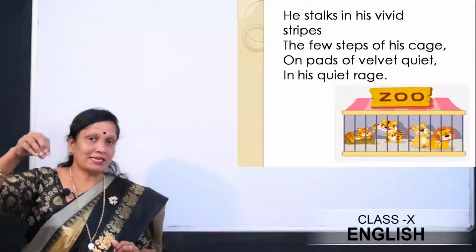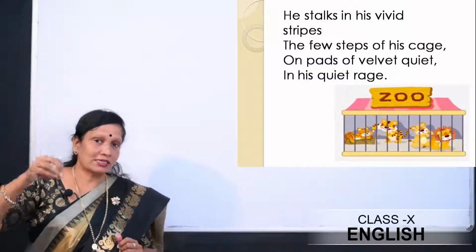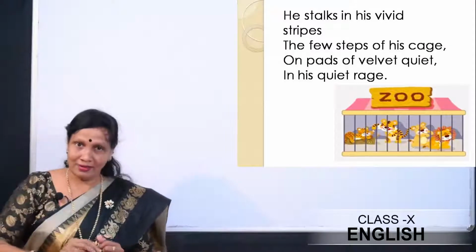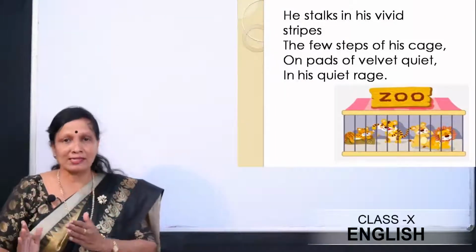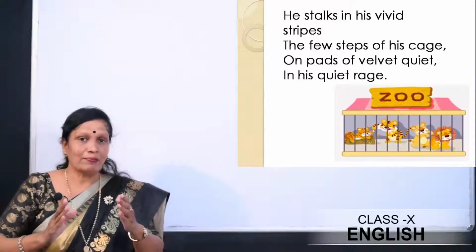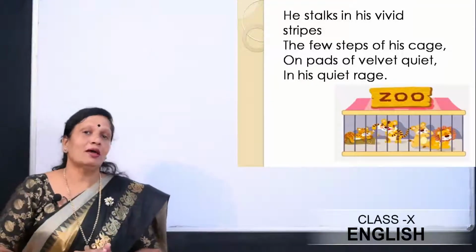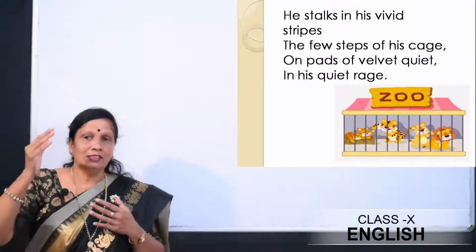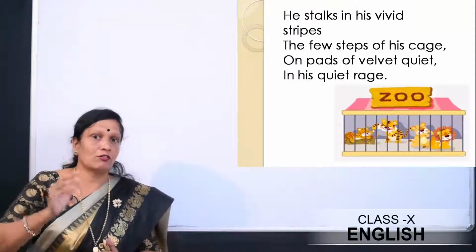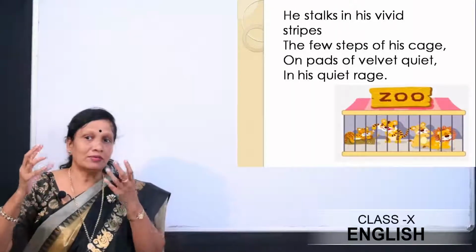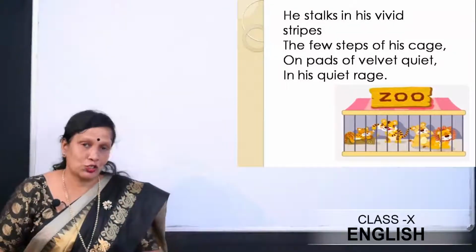Now in the first stanza, the poet is describing a tiger inside the cage. Now as I told you in the beginning, the poem contrasts a tiger in the cage and then in its natural habitat, right? So he says inside the cage, you can see in the picture also, the picture of a zoo and where the tigers have been caged.